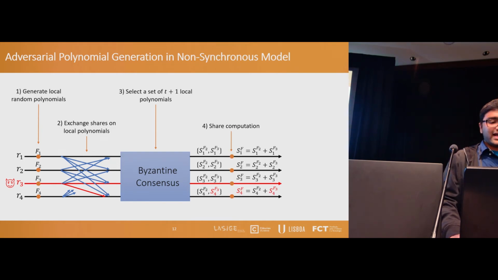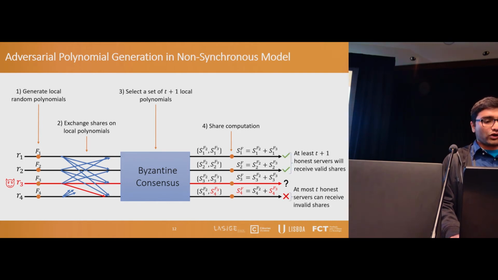So when they add these shares of the selected polynomial, the protocol can only guarantee that at least T+1 honest servers will receive valid shares because the majority of the servers have agreed during consensus, but at most T honest servers will receive invalid shares, which they can verify using commitments.